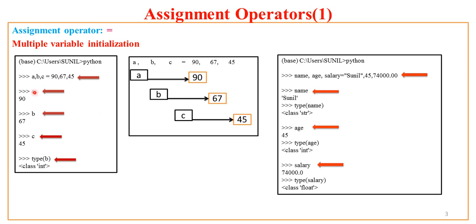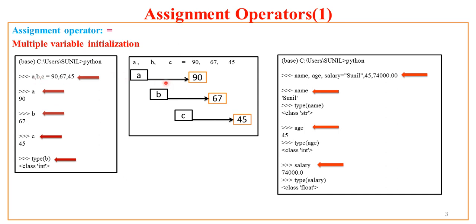Now if I try to print A, this first value 90 is assigned automatically to A. So I get 90 from Python. If I say what is B, it returns me 67. If I say what is C, it returns me 45. And if I now try to check the type of any of these variables randomly, say for example, type of variable B, it gives me int. What does it mean? That it has correctly assigned all the values in sequence to the left hand side variables.